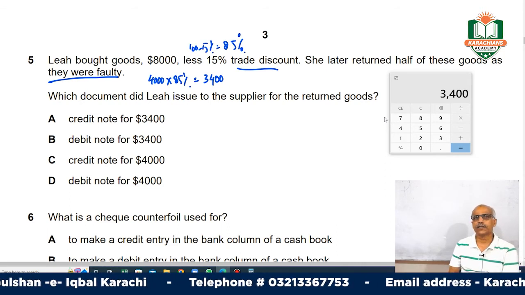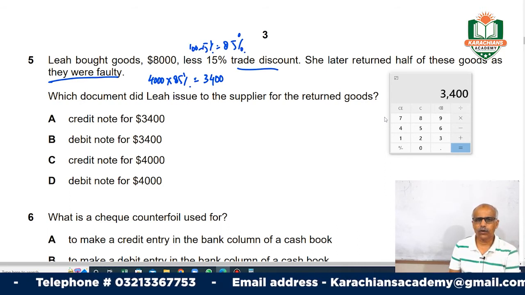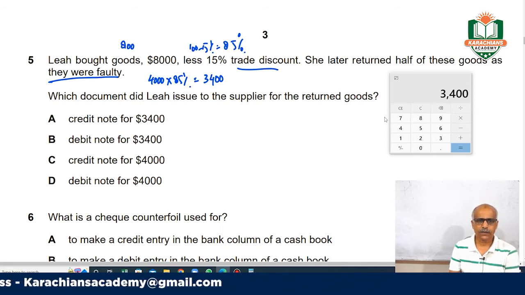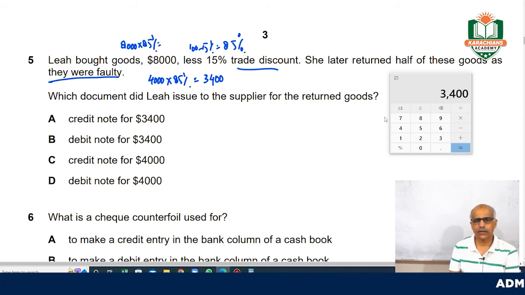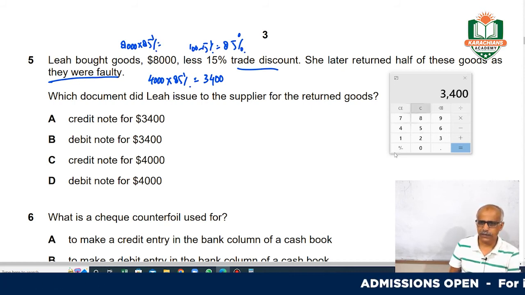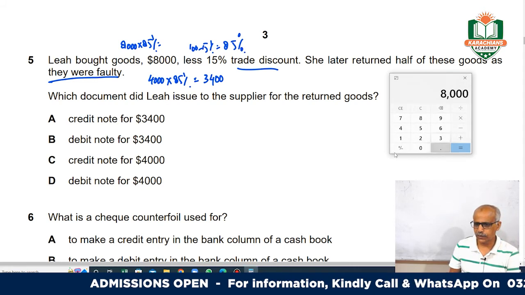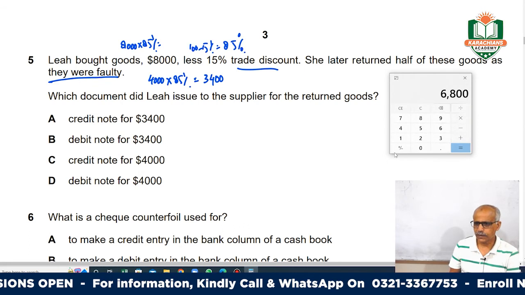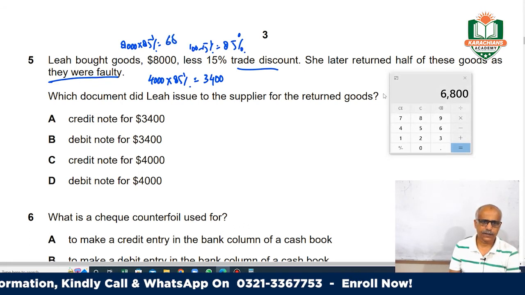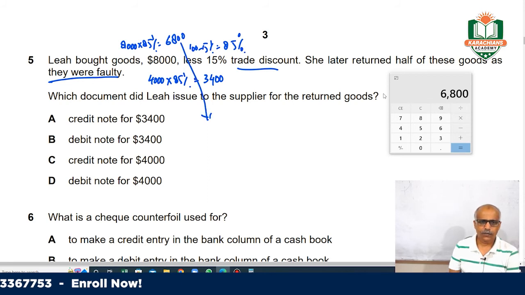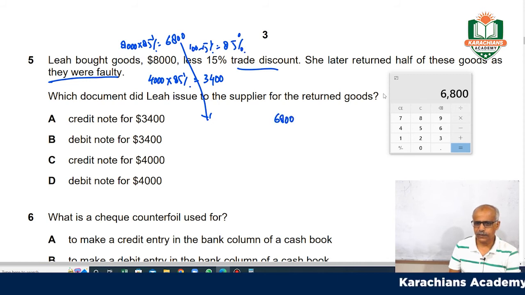Actually, guys, remember always, when he bought this 8,000, after deducting 15%, it is 6,800. When we buy goods, we make the entry for 6,800.